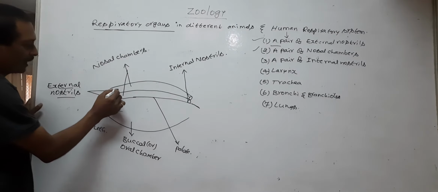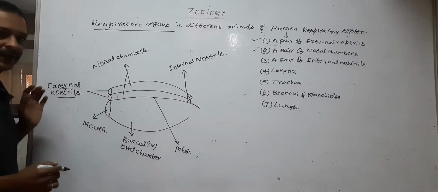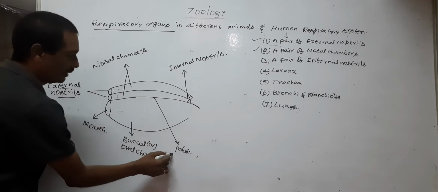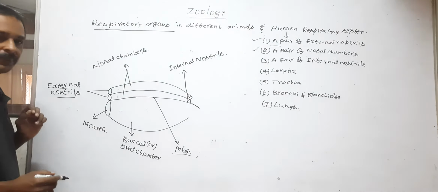Next, a pair of nasal chambers. A pair of nasal chambers are located above the palate. The palate separates the upper nasal chambers and the lower buccal or oral chamber.